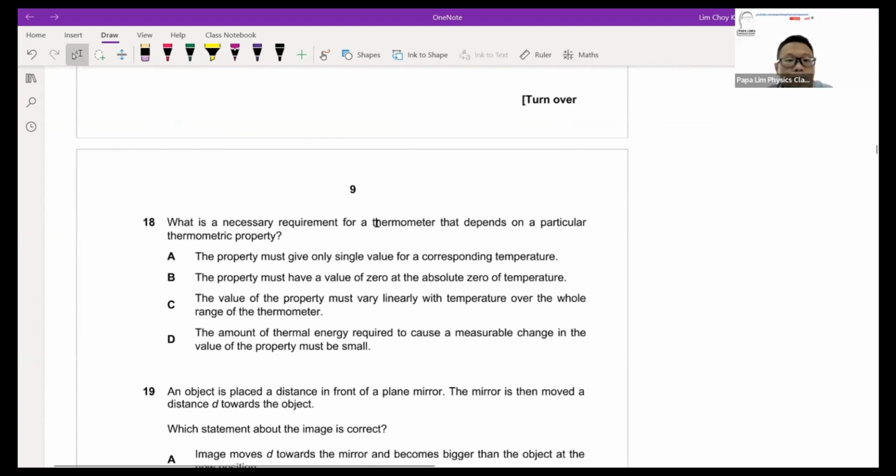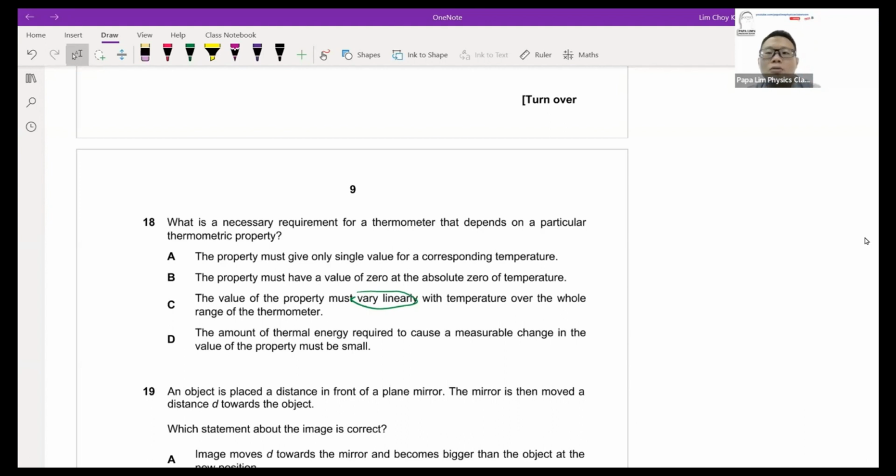For thermometer, necessary requirement. Some of us tend to confuse this. How about the property for linearly? Now, linearly is actually not a necessary condition to choose a thermometric property. It's just convenient. I prefer linearly because it makes it easier to calculate. For every 1 cm, I will increase by 10 degrees. 1 cm, 10 degrees, 2 cm, 20 degrees. So linearly, it's easier for me to calculate. But it is not a necessary requirement. It's good to have, but it's not necessary.